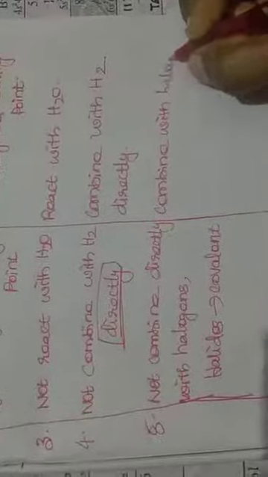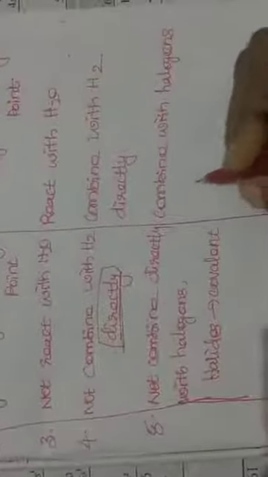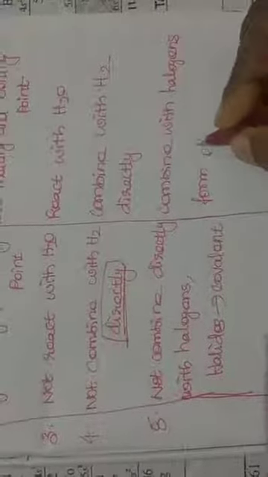What is the opposite for the other elements? They can combine directly with the halogens, but the halides formed with the halogens are electrovalent compounds between the alkaline earth metals and halogens.